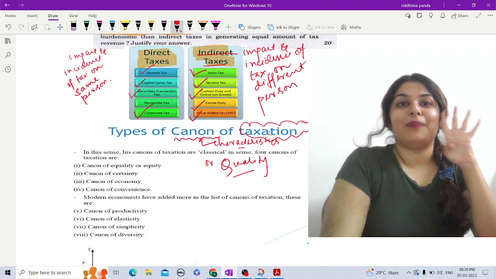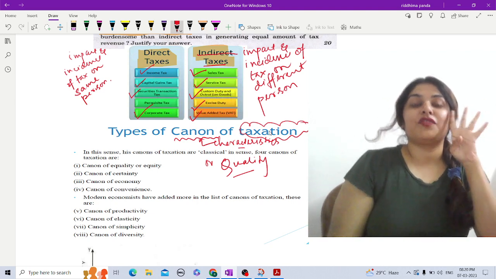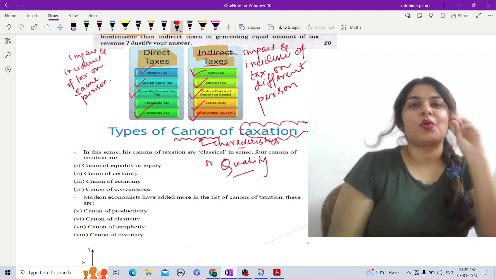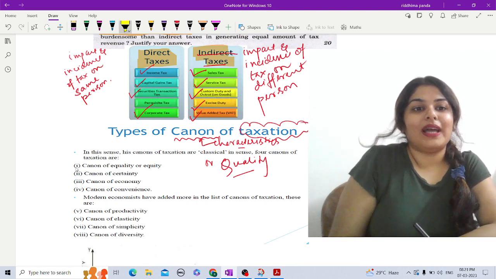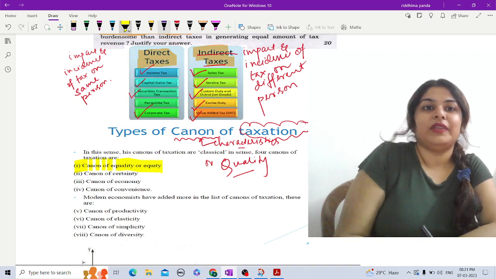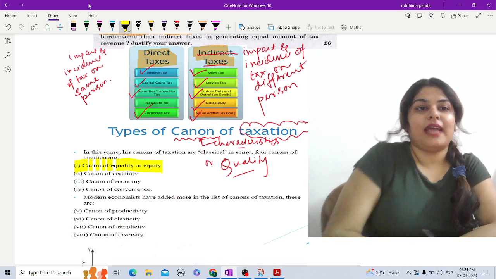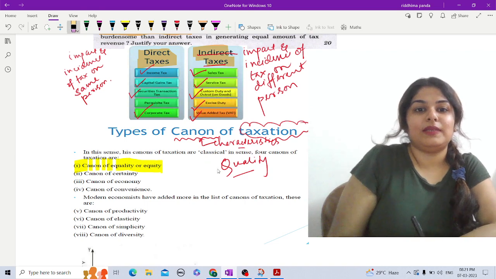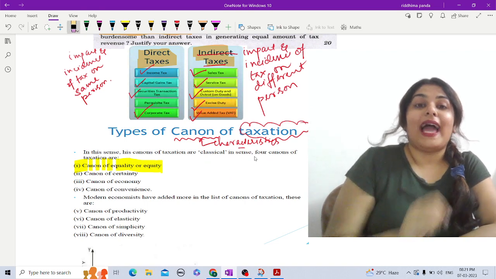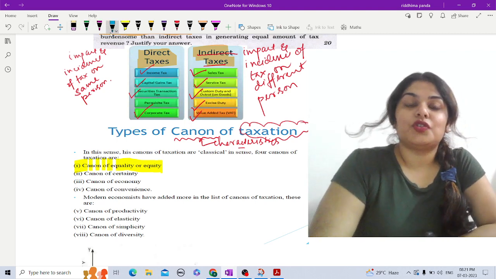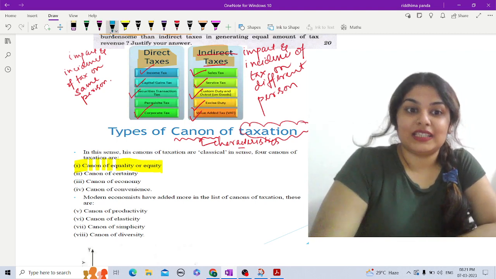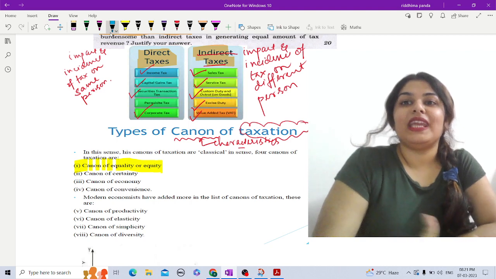There are four important and most basic canons, first given by Adam Smith. The four most important canons, qualities or characteristics of taxation are as follows. Number one is canons of equality or equity. Okay, so what is the meaning here? Canons of equality and equity means what? Taxes should be levied such that everyone should pay equal taxes.